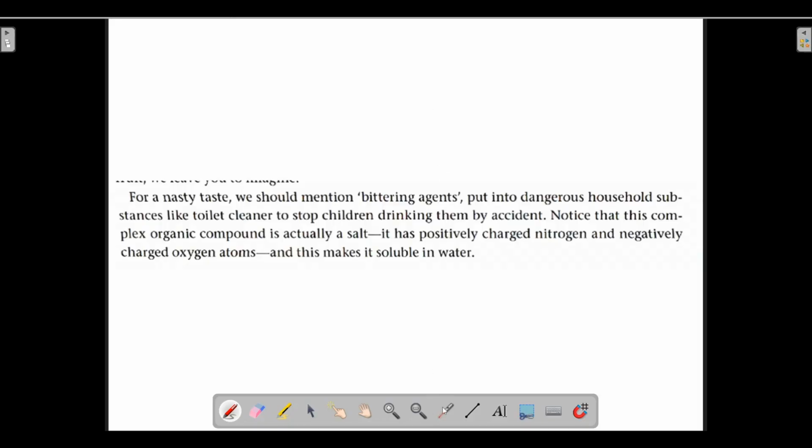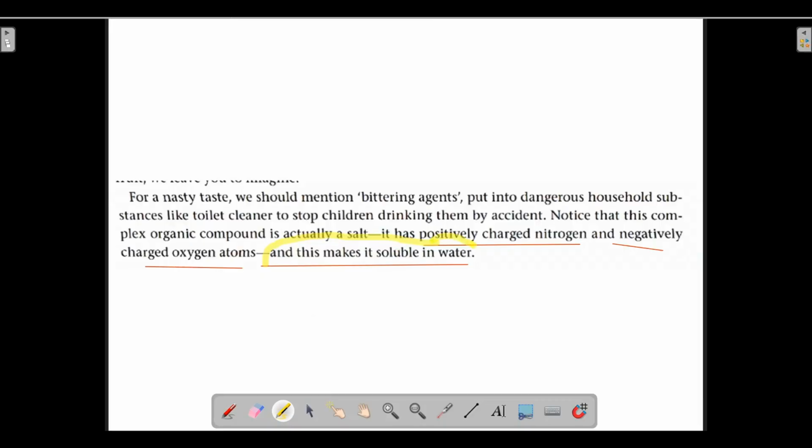Not all ionic compounds, but most of them are soluble in water. This particular fact that it is ionic and a salt makes it soluble in water.